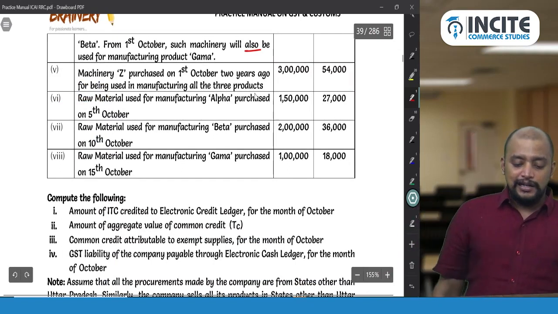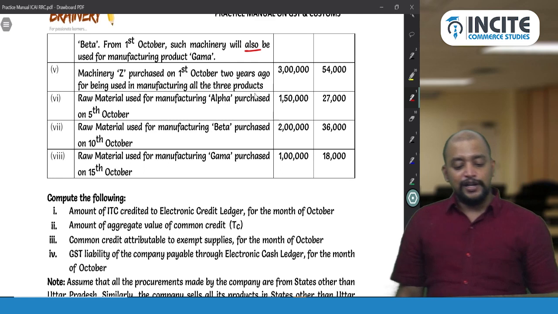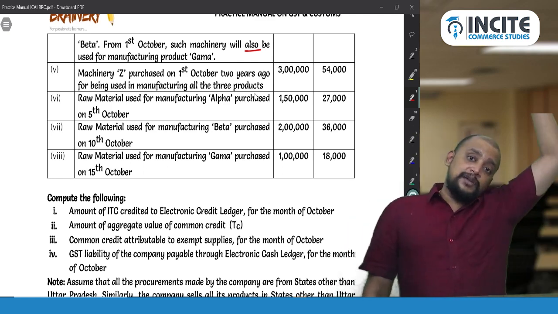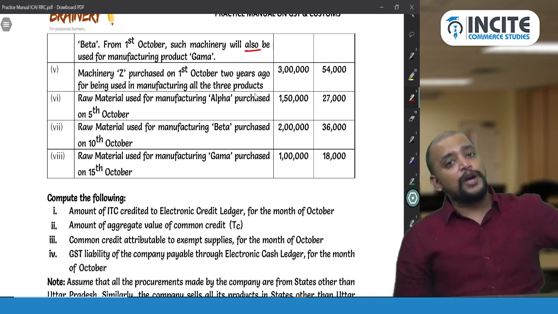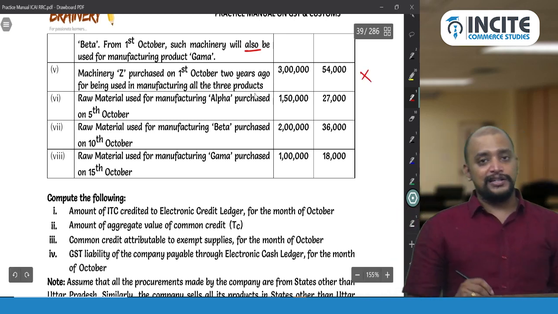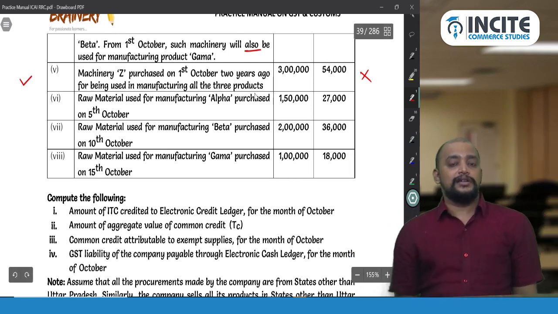Then machinery Z purchased on 1st October 2 years ago for being used in manufacture of all 3 products. At that time itself it was purchased for manufacturing all 3 products, so credit would have been taken at that time itself. So no need to take the credit now. Only thing is you put it under common credit.